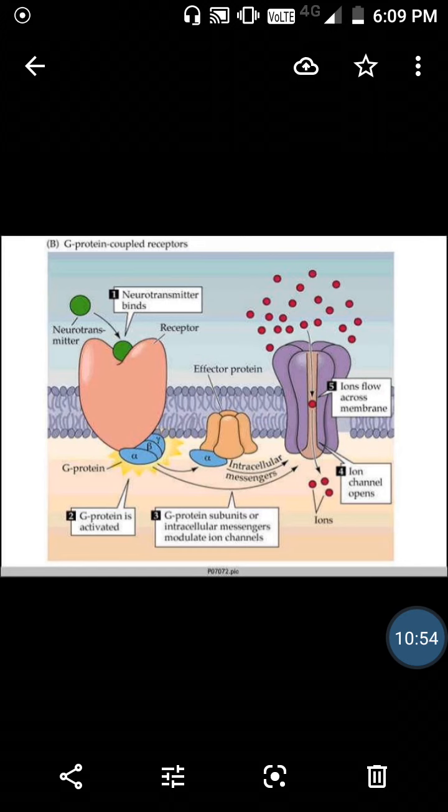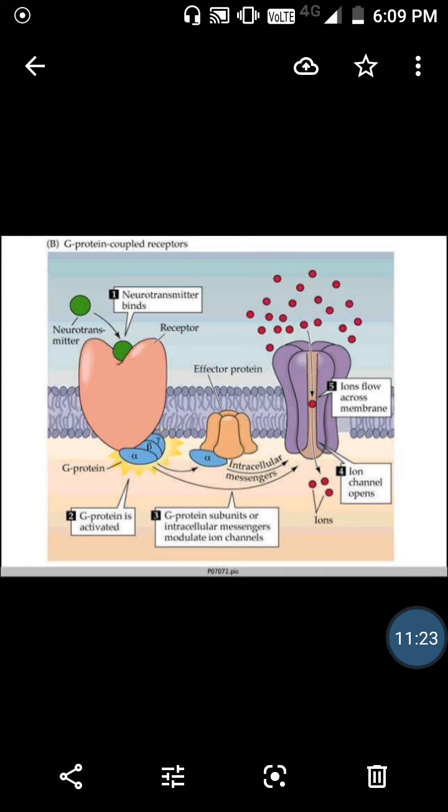Now in the G protein coupled receptor, when the neurotransmitter binds to the receptor, the alpha subunit detaches from the G protein and enters the effector protein, and the intracellular messenger is activated.